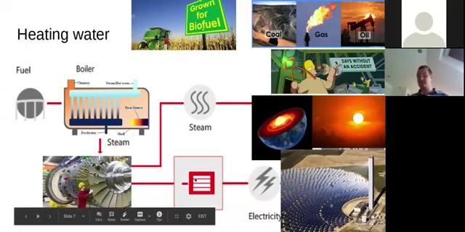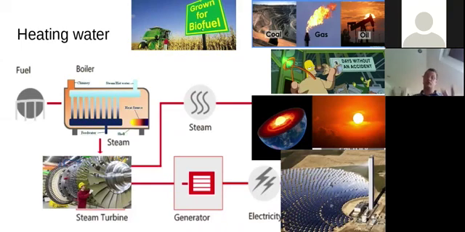There are some places in the world, like New Zealand and Iceland, which have naturally occurring geothermal springs, hot water springs, and all you need to do is put a turbine on top of them, and you're getting basically free electricity with no carbon dioxide being created. It's really good. Not something that happens in the UK, so we would have to actually dig down and lay pipes in order to get that effect.